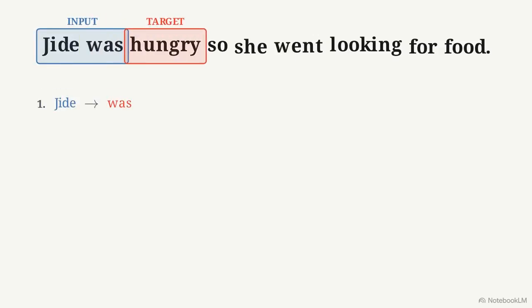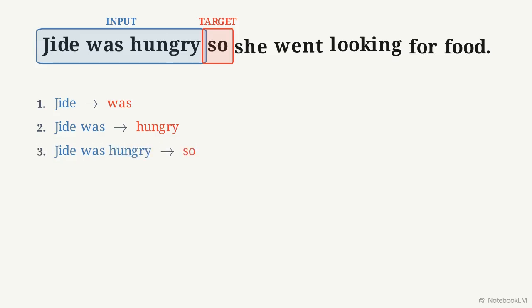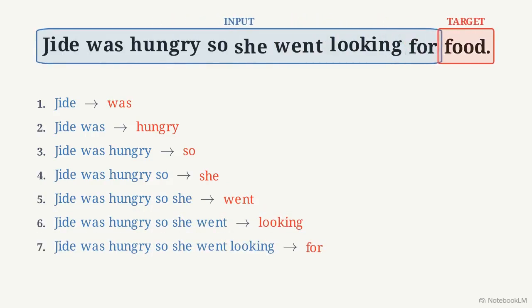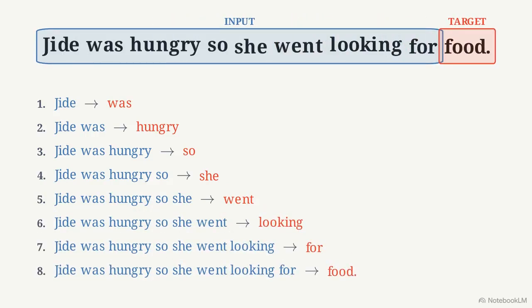Consider a simple sentence. Jide was hungry, so she went looking for food. We can isolate the first two words, Jide was, and define them as our input group. That makes the very next word, hungry, the target the model needs to predict. Shifting our focus just one word to the right, Jide was hungry becomes the new input, and so becomes the new target. By moving this sliding window down the sentence, a single string of text is sliced into 8 distinct training examples.